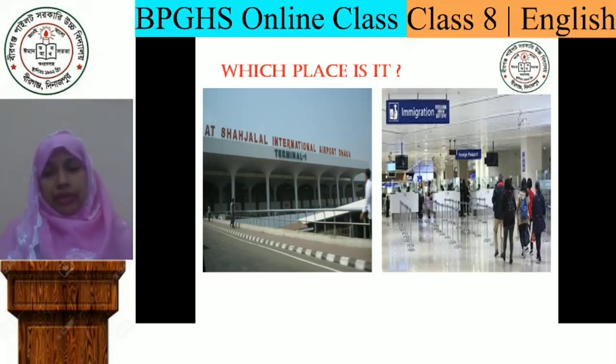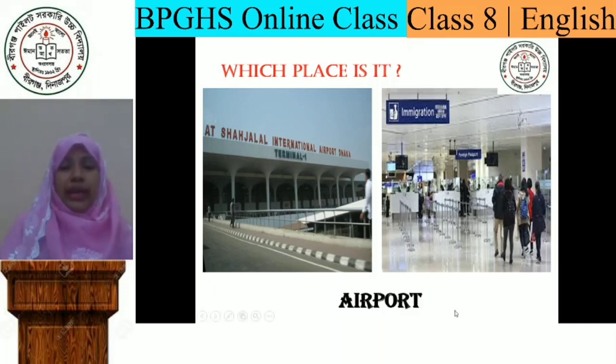And the second picture is also an airport. Here you can see a sign, immigration. Where can you see this type of writing or board? Yes, you are correct. The place is an airport.